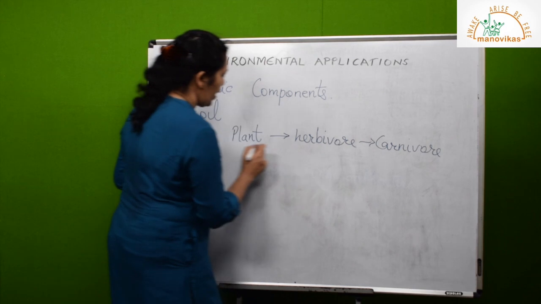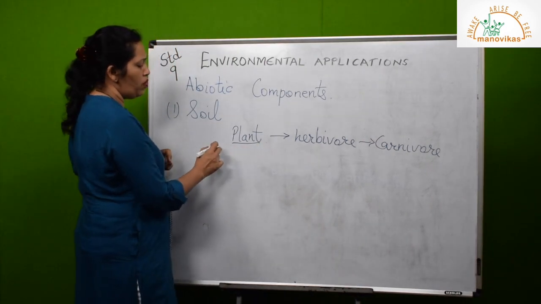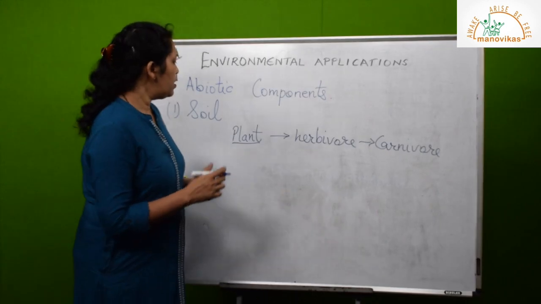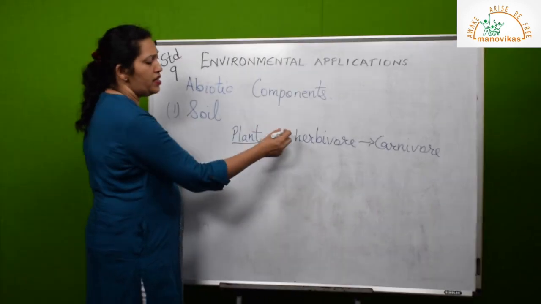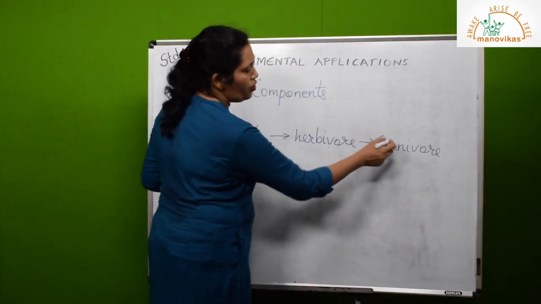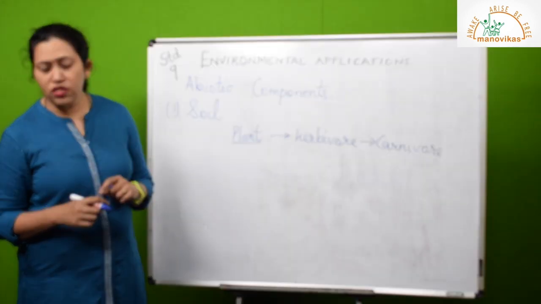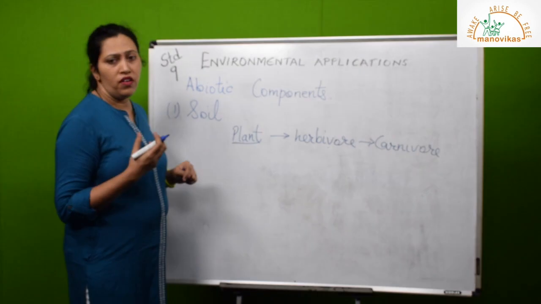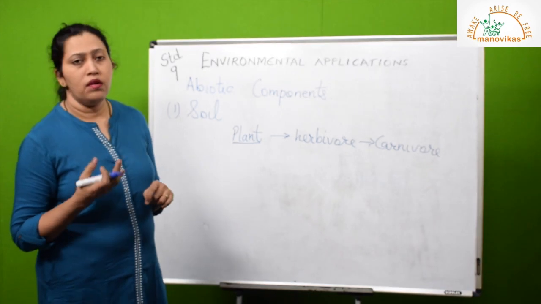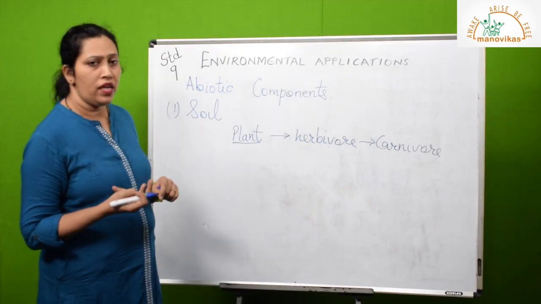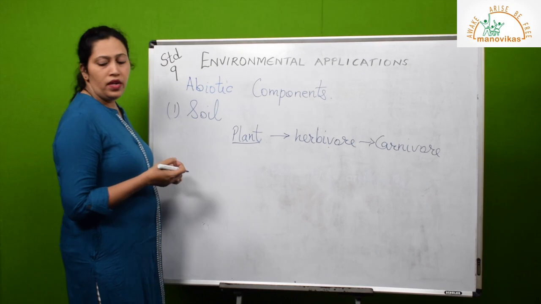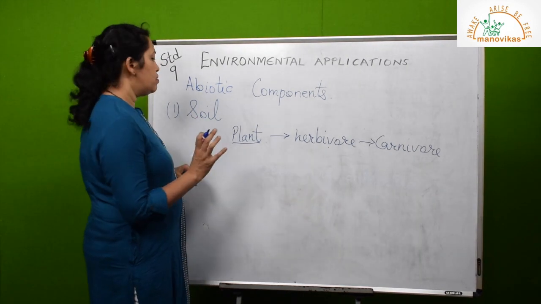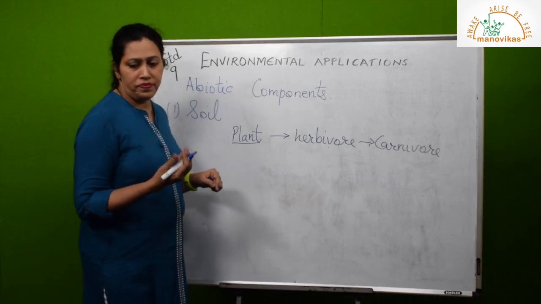The plant derives all the nutrients or minerals from the soil. So soil plays a very important role in the nutrition of the plant and indirectly the nutrition of the herbivore and carnivores. Secondly, it is a raw material. Soil is a raw material for many industries, for pottery, house brick making, construction, etc. It also keeps the proper pH, and it is a very good raw material for agriculture.